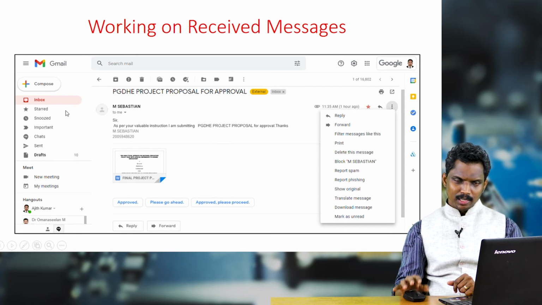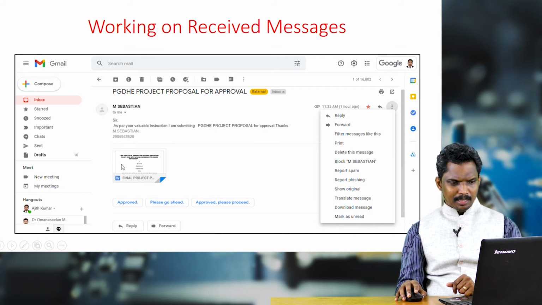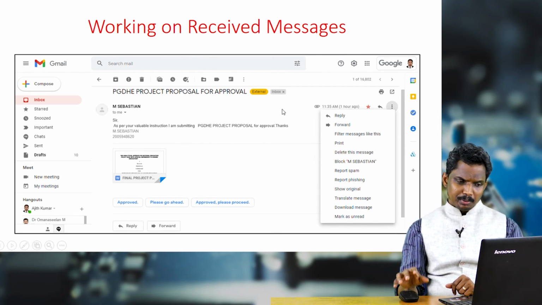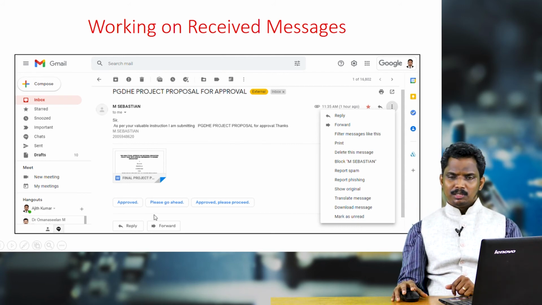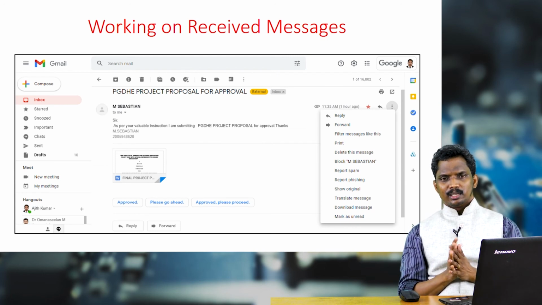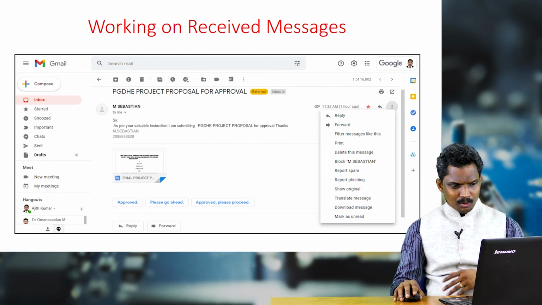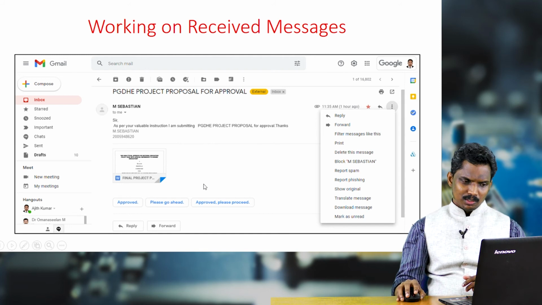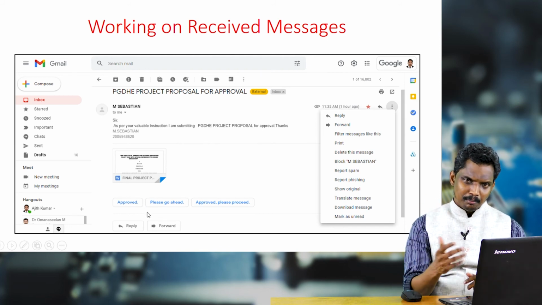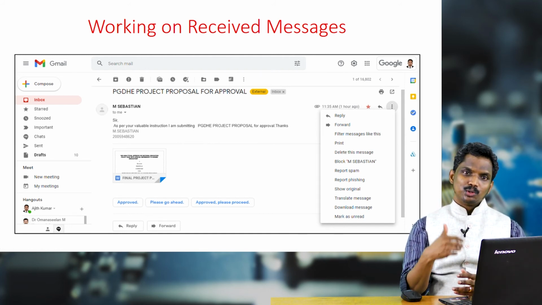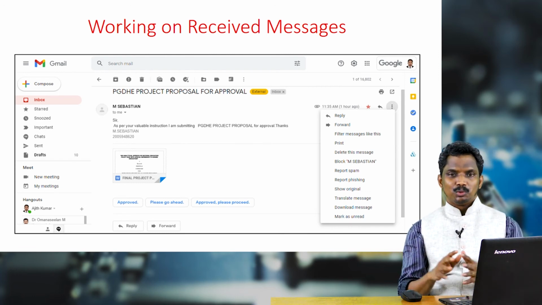See, this is the interface. After receiving, you click on the email that you have received, then this is how it is going to look. Somebody has sent me an email, there is an attachment, a Word file. Now if you want to send a reply, there are two options. Gmail is using some artificial intelligence technology. Automatically, when the email comes to us, Gmail gives you some probable replies which you can of course use.